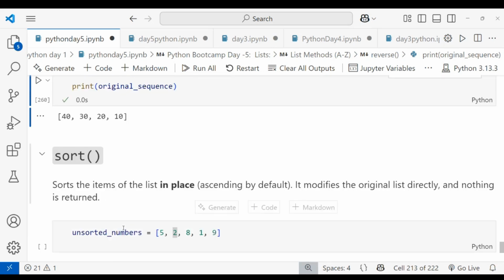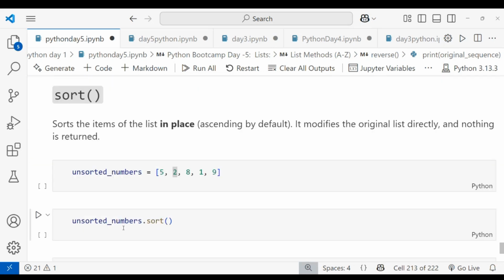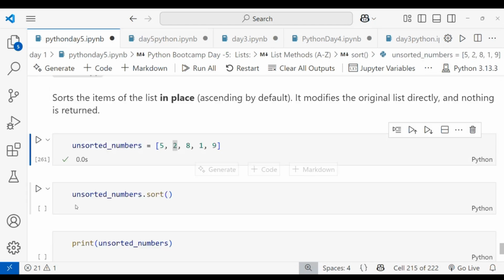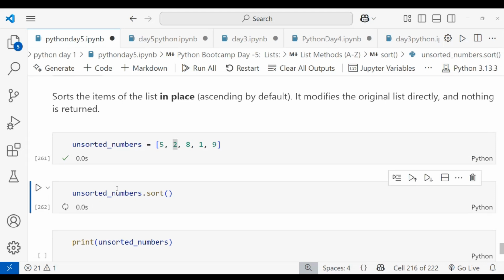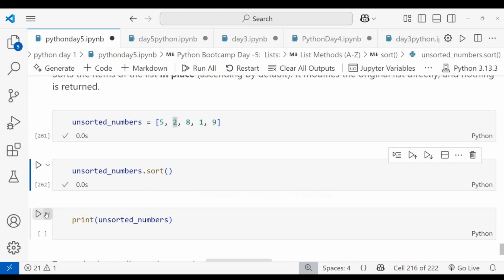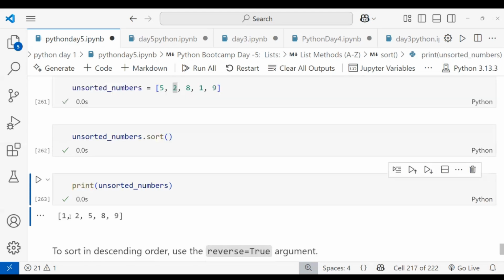If I want to sort, in ascending order or descending order, you can see the unsorted numbers here. This is one example. If you use the sort method, you will get ascending order. I'm sorting this one and printing the unsorted numbers. You can see I'm using the sort method, and you can see the ascending order.